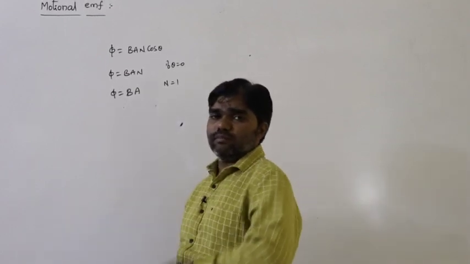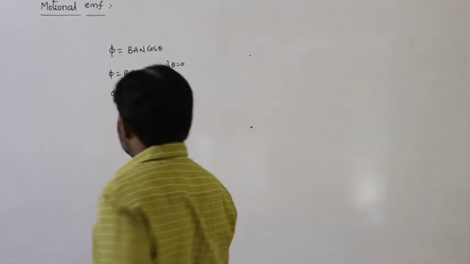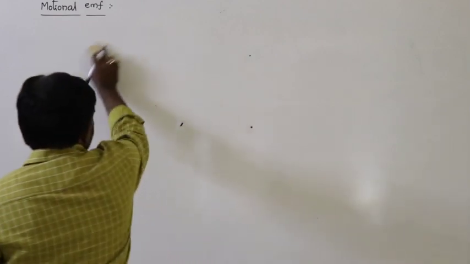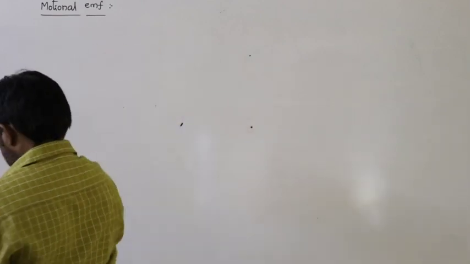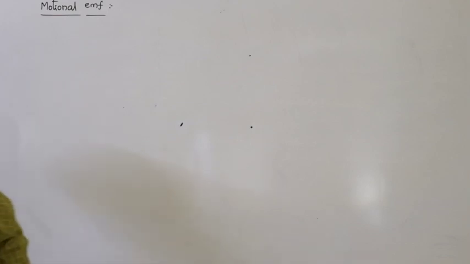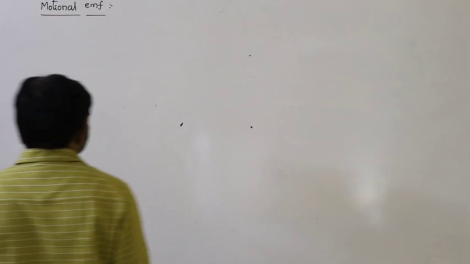What is the motional EMF? Now we can discuss this. See here. Mainly based on variation of the area of cross section or rotation of the coil, anything is possible.